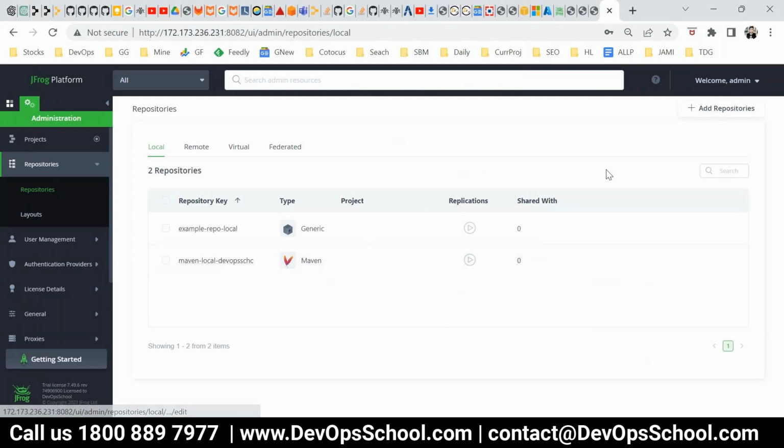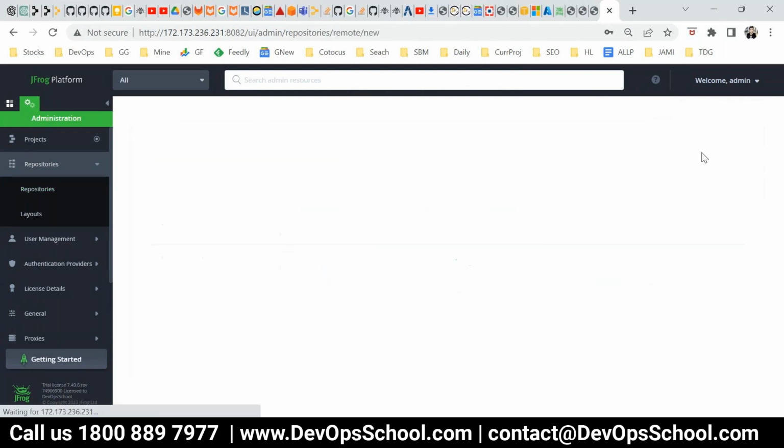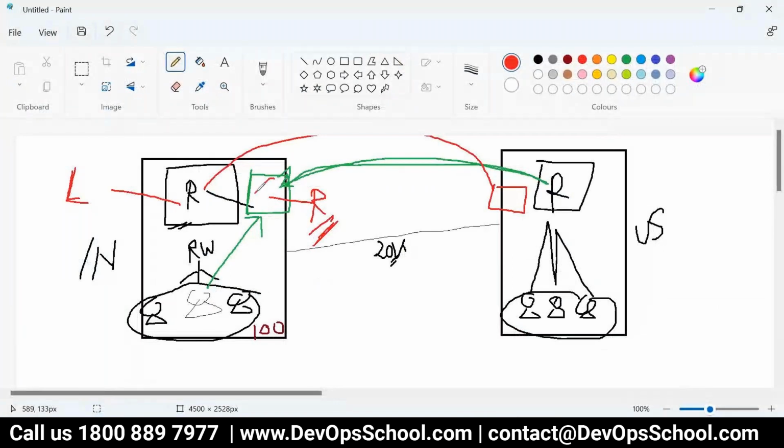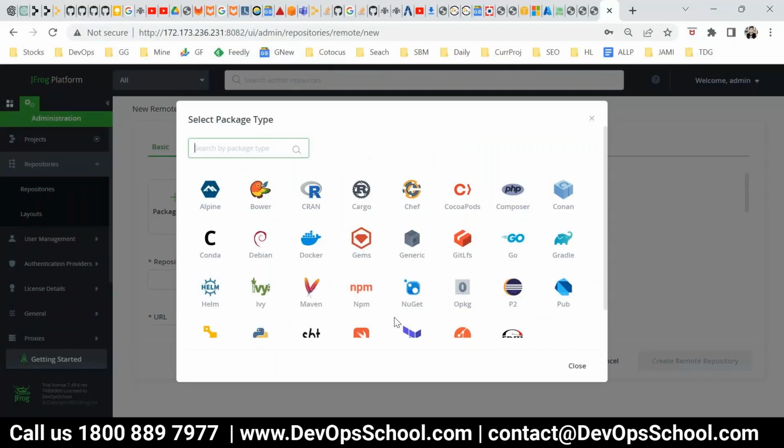Now I'll create one remote. So add repository, remote. But the problem is for the remote, we need some remote repository. Remember that? So for this remote repository which I'm creating, I need one remote repository at a remote location. So I can use this Maven Central. I hope you remember that. Maven Central is a remote repository.